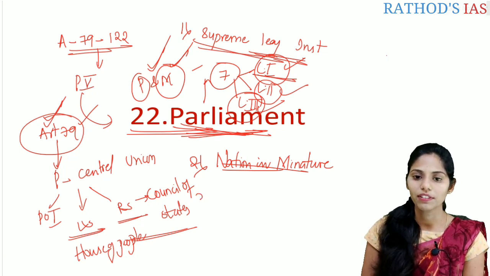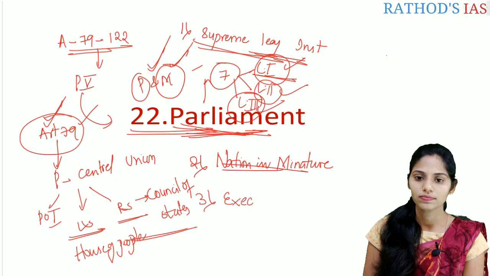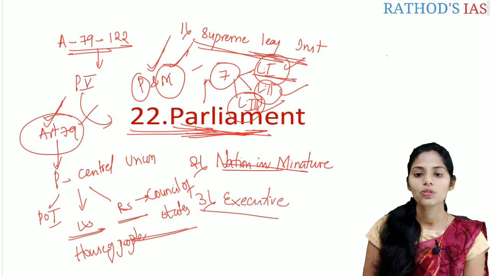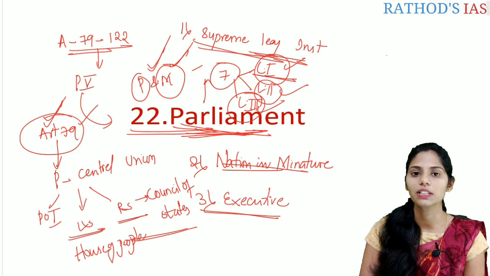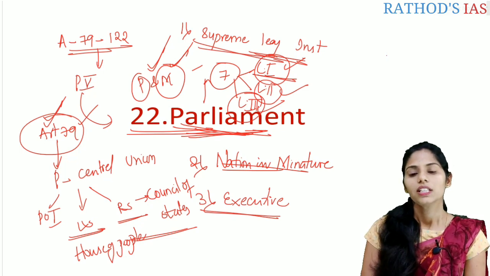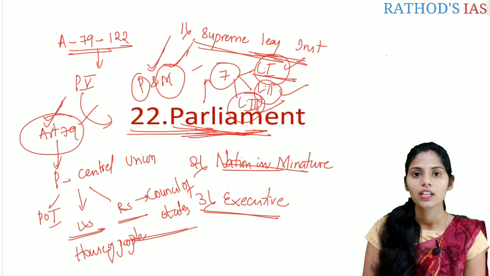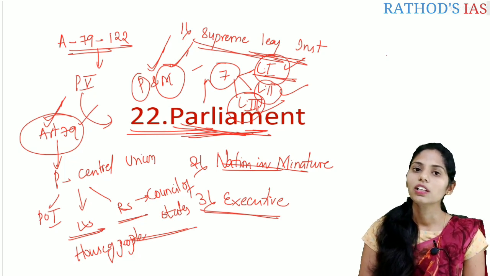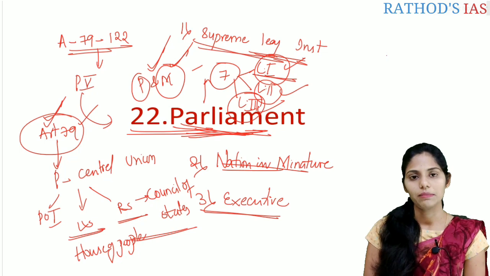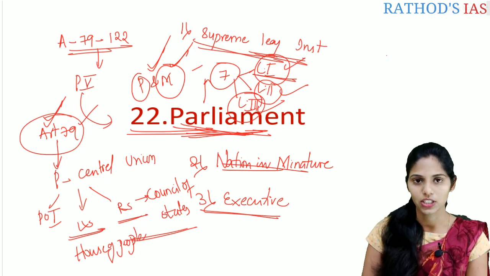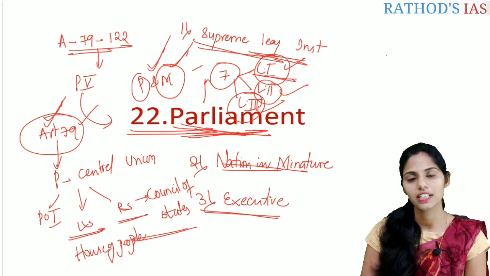And the third important function is executive. Why executive function? If you see the ministers, these ministers are drawn from the Parliament, that is the legislature. So if you are not a member of the Parliament, then you will not become a minister. But there is one exception.